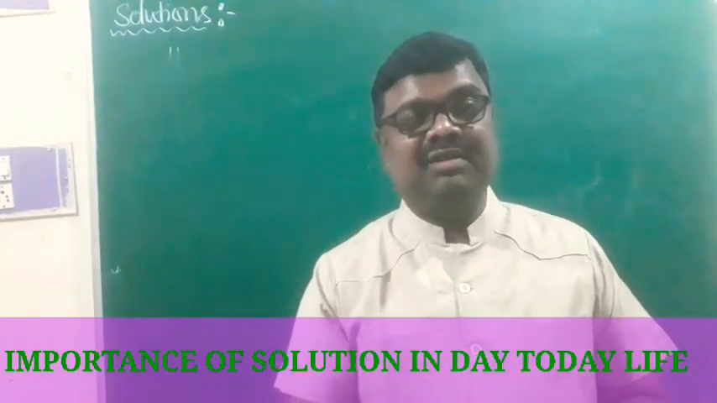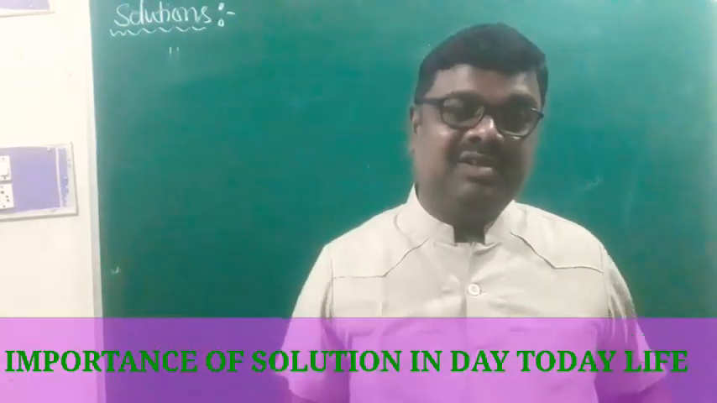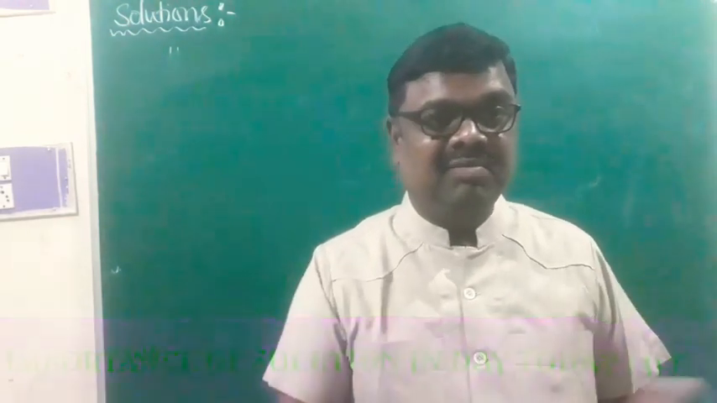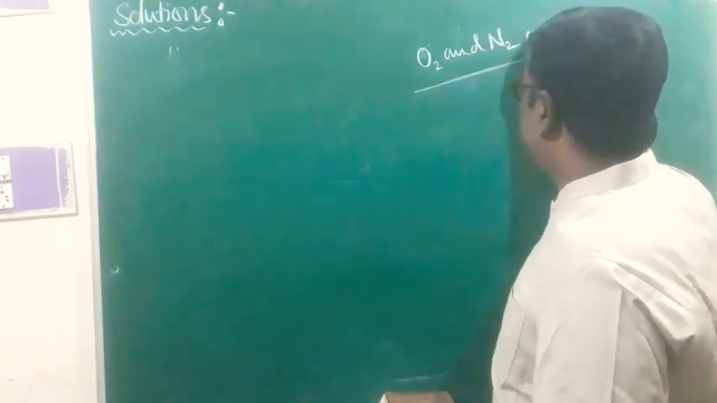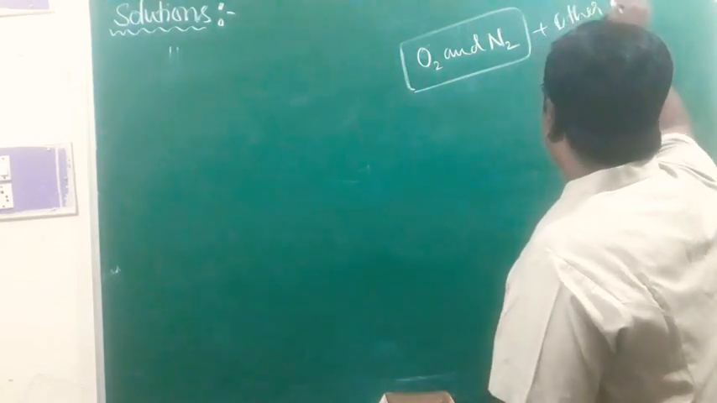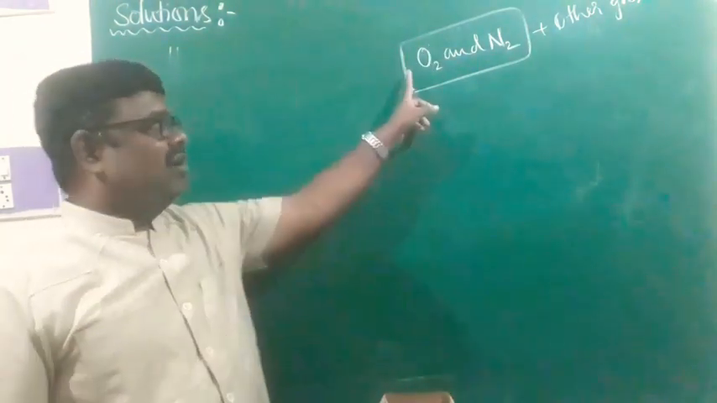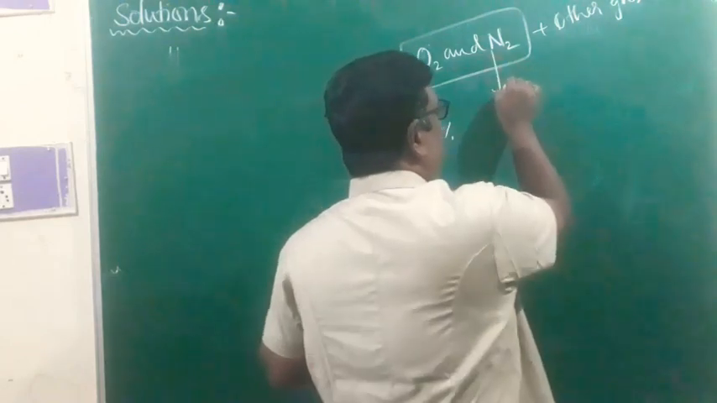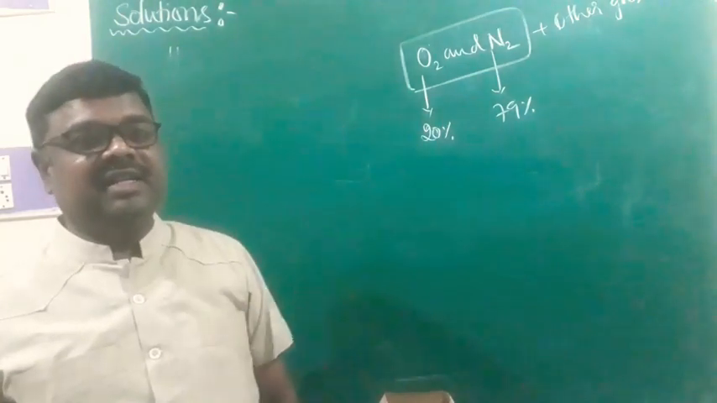Remember, the existence of life on the earth is because of air, is it not? Existence of life on the earth is because of air itself. What is that air? Oxygen and of course nitrogen, right? Air is a solution of oxygen and nitrogen, and of course in trace quantities, other gases you will find. The main components of air are oxygen and nitrogen. Around 20% of air is oxygen, the remaining 79% is nitrogen, and the remaining 1% is characterized by other gases.